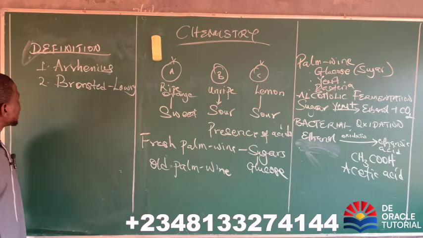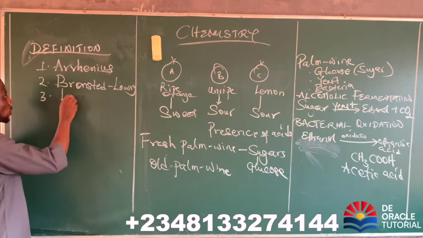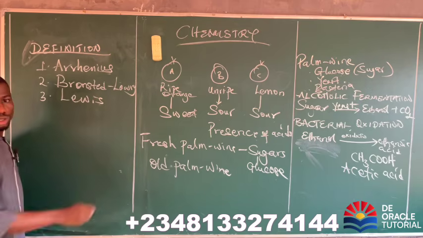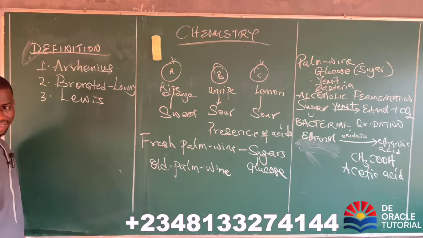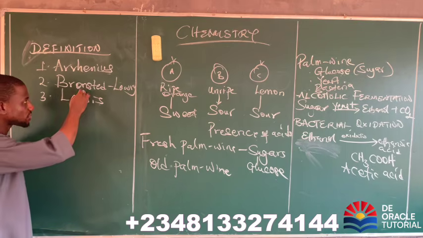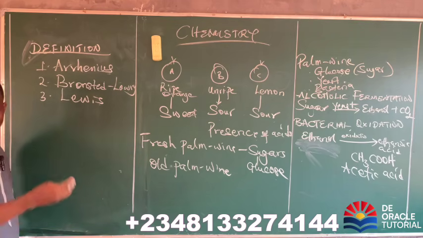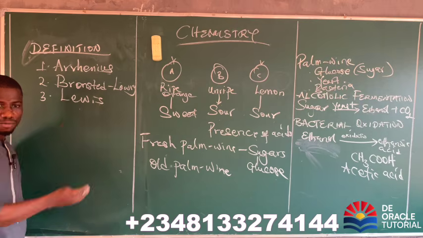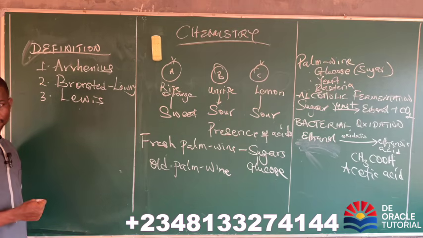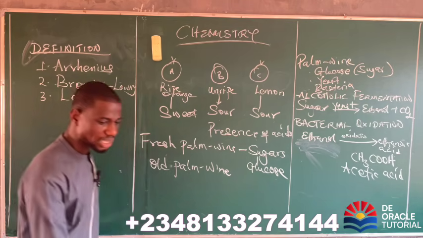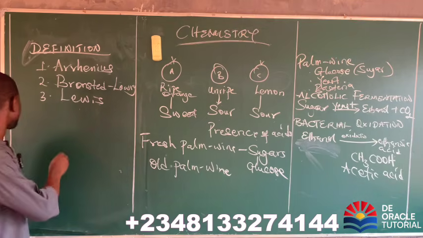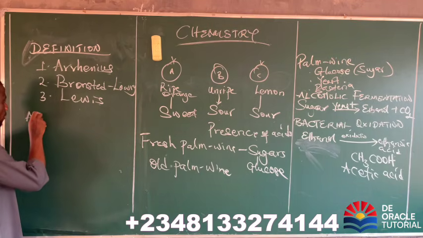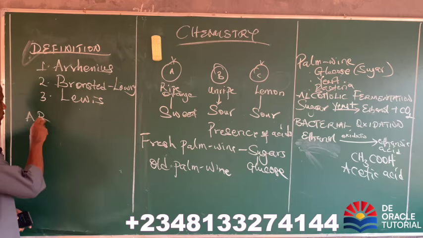Are you there? Now the third person is Lewis. So we have the Arrhenius concept of acids and bases, the Bronsted-Lowry concept of acids and bases, and the Lewis concept of acids and bases. Are you with me? Now we're going to take them one after the other, starting with the first one, which is the Arrhenius concept. Let's look at the Arrhenius concept.